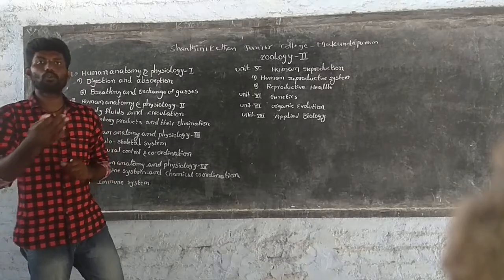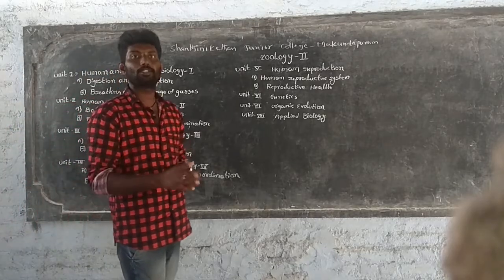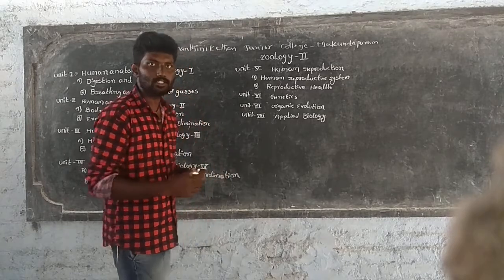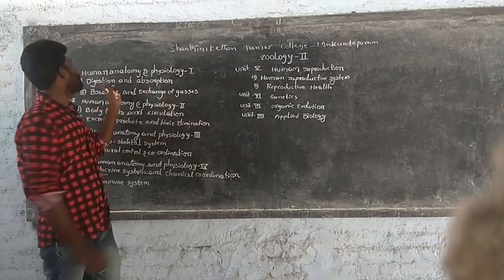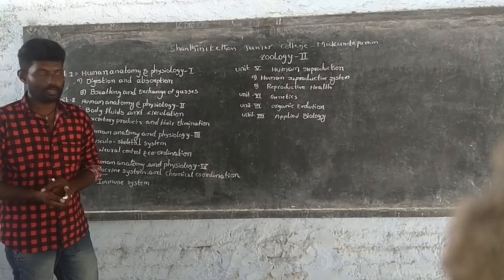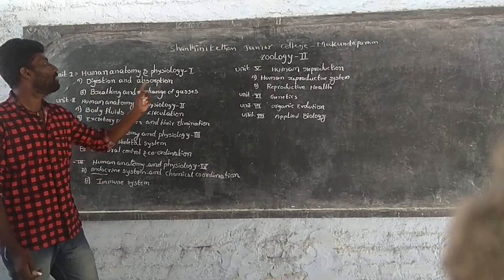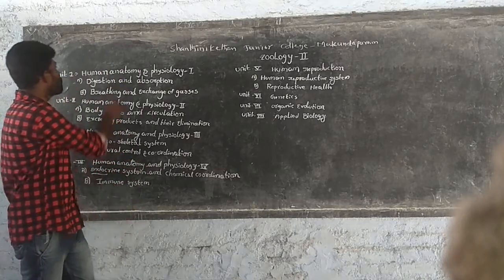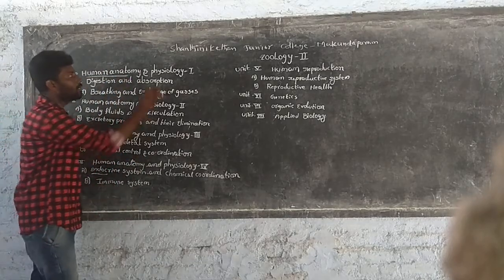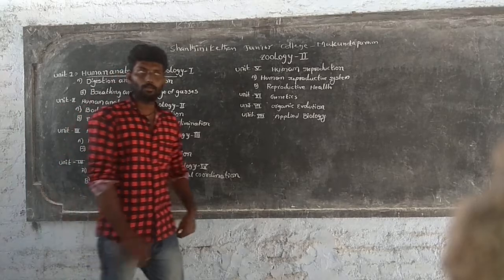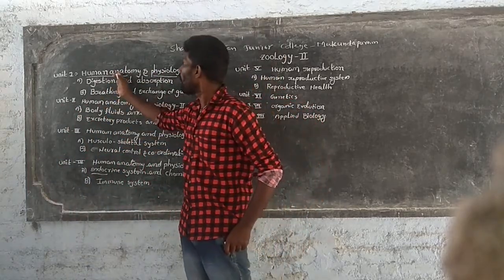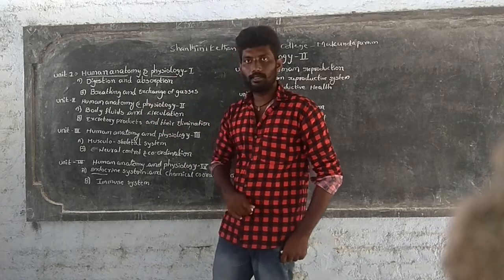Now, let's learn some basic information about chapter 1. Chapter 1 consists of 2 subtopics: digestion and absorption, and the second one is breathing and exchange of gases. First of all, what is human anatomy and physiology? What is the meaning of human anatomy and physiology?